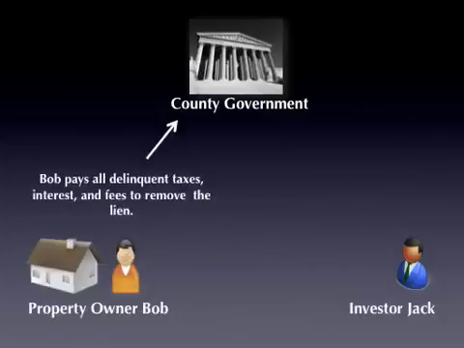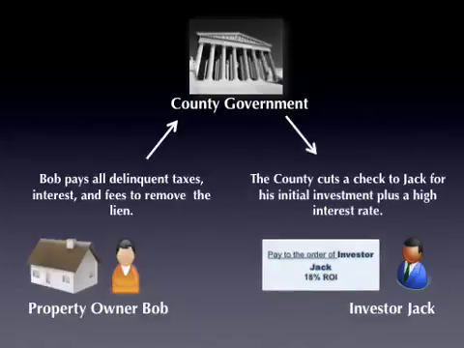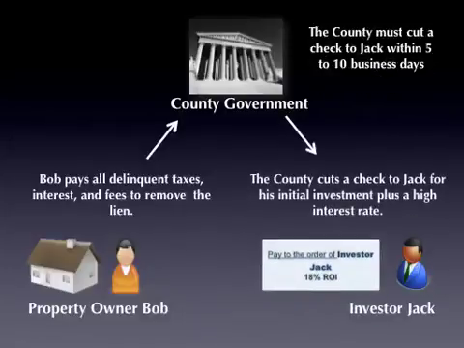So let's play out the scenario here of the property owner paying back all the delinquent taxes and fees, which on most properties is exactly what's going to happen. No one wants to lose their property due to some delinquent property taxes. So let's say that the property owner pays all of the taxes along with any penalties or fees to remove this lien. Well, in this case, the county will remove the lien from the property